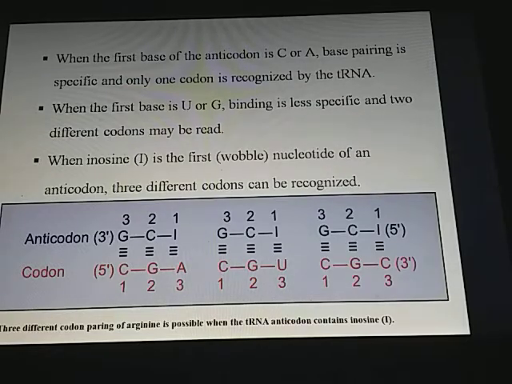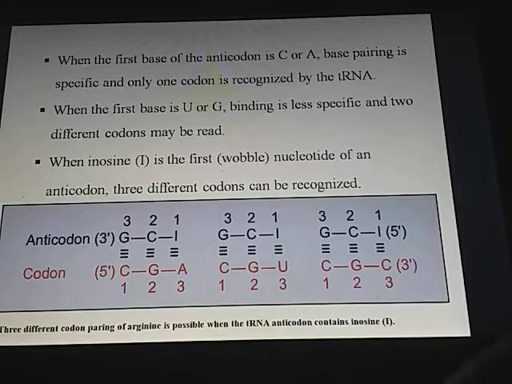When the first base of the anticodon is C or A, base pairing is specific and only one codon is recognized by the tRNA. When the first base is U or G, binding is less specific and two different codons may be read. When inosine is the first nucleotide of an anticodon, three different codons can be recognized, as observed in this diagram.